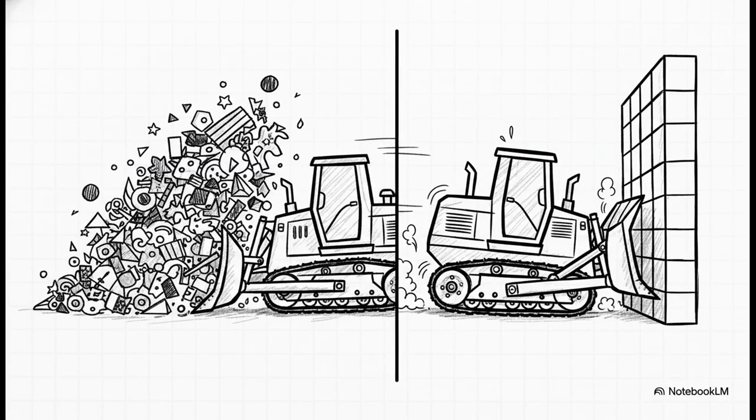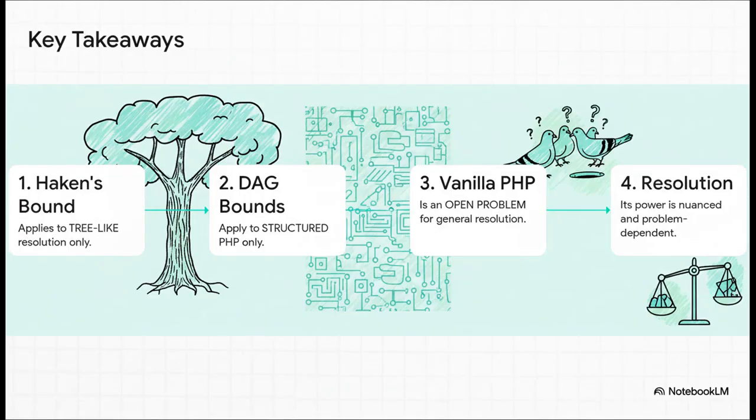So let's just correct the record. Resolution is not weak, period. It is an incredibly powerful and stunningly efficient system for the vast majority of messy, asymmetric problems that we actually face in the real world. Its supposed weakness only ever shows up when we cook up these very specific, highly symmetric, combinatorial problems, like those graph-based ones.